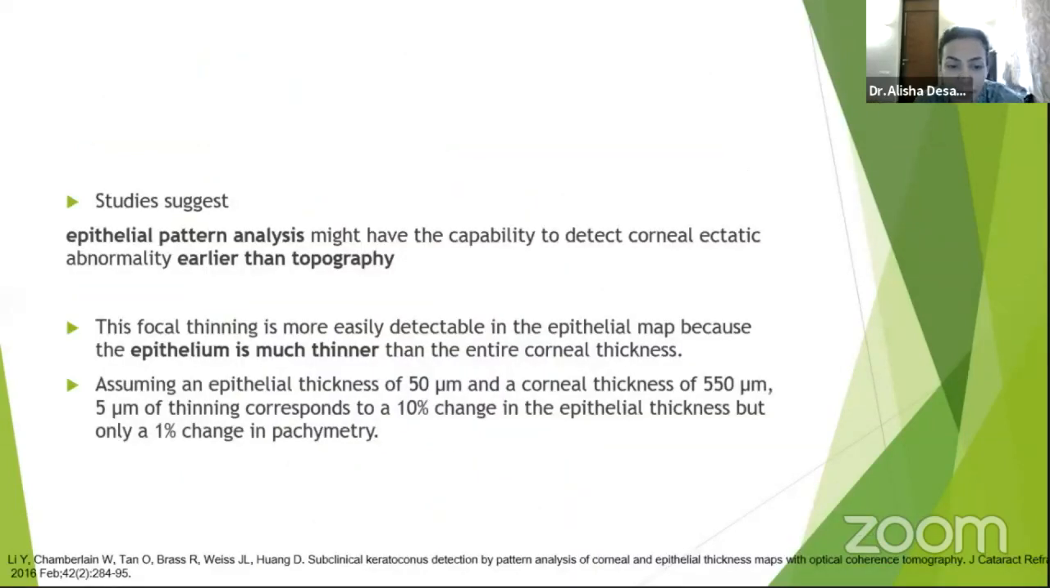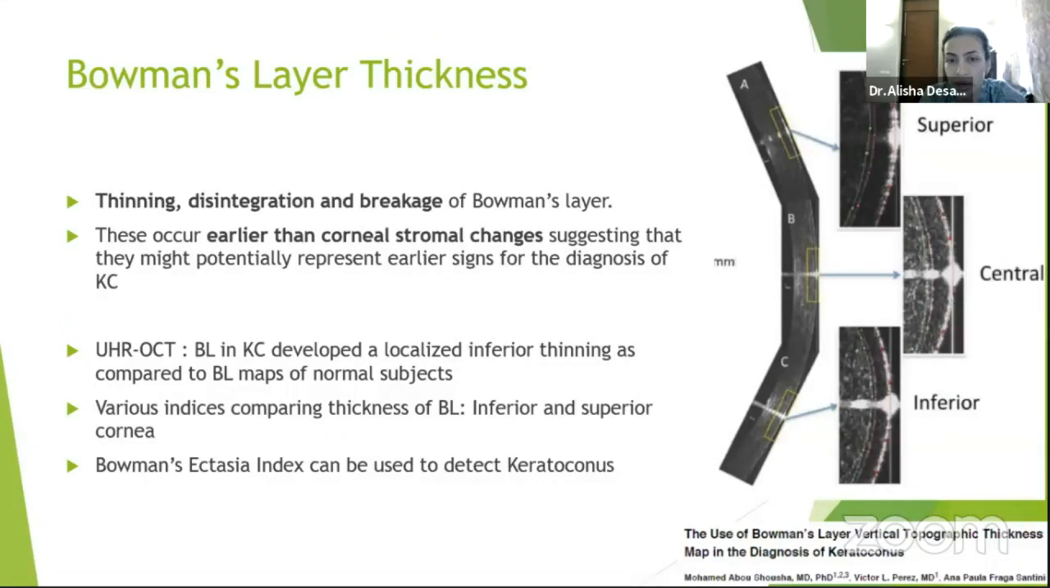So why is epithelium better at picking up the problems? Because the focal thinning is much more easily detectable since the epithelium is thinner. Epithelium is only 50 microns of the corneal thickness of 550 microns. So 5 microns of thinning corresponds to a 10% change in the epithelial thickness, but only a 1% change in the pachymetry. So that is one way to find out early keratoconus.